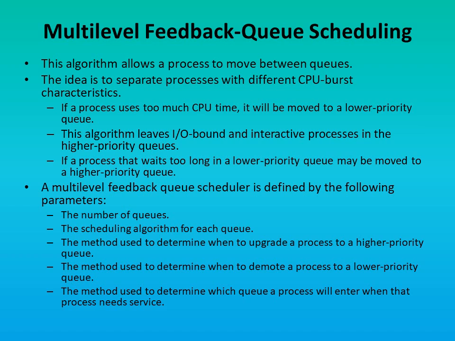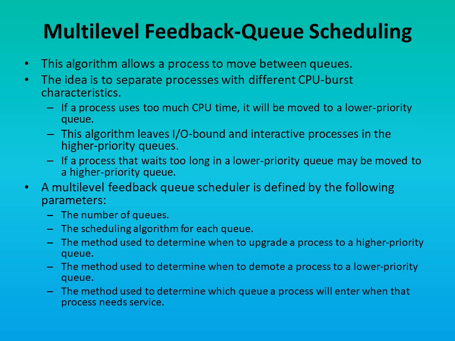In multi-level feedback queue scheduling algorithm, a process is allowed to move between the queues. That means a process can move from first queue to second queue and second queue to third queue, back to first queue. Now the idea of multi-level feedback queue scheduling algorithm is to separate the process based on burst time.